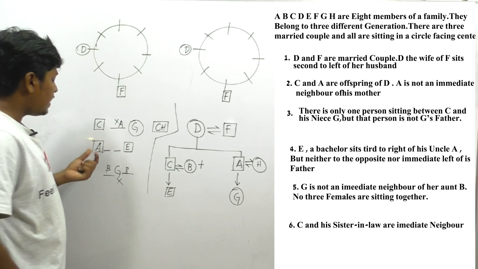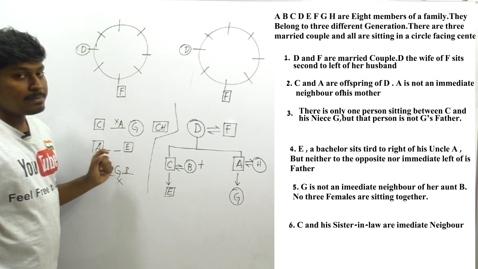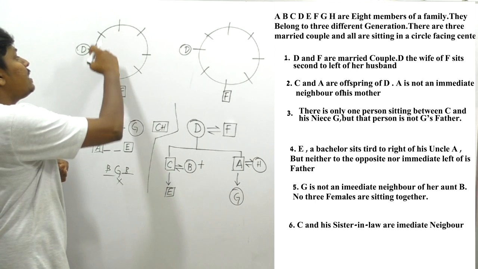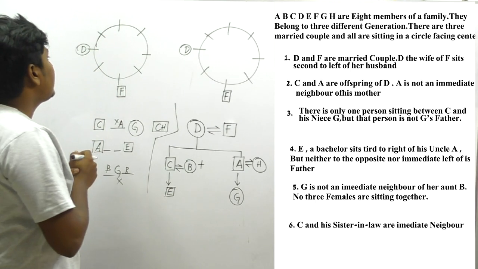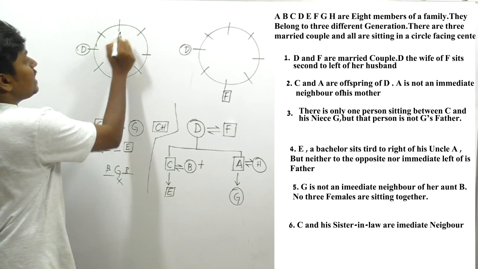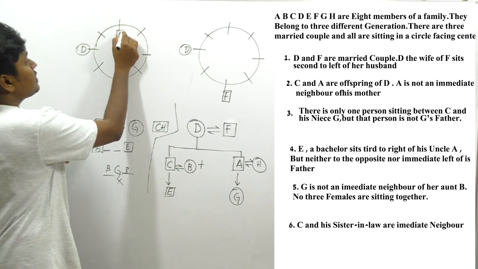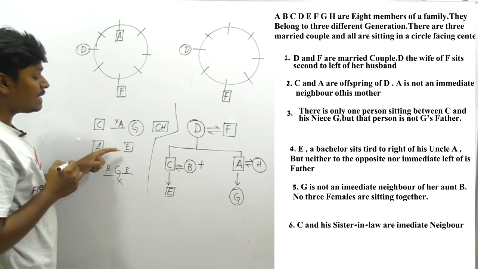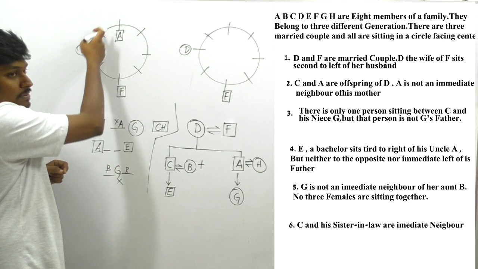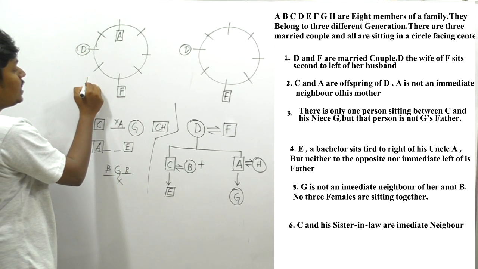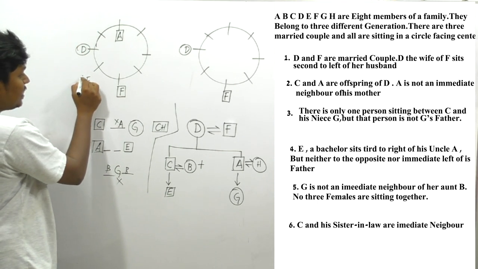And we know that at A's right hand side, at the third place, E should come, and A should not be an immediate neighbor of D. So friends, let me assume here, let me fix A here. Listen carefully, I am just fixing A here. We know that the person A is a male person. A's right hand side, at the third place, E. Counting A's right hand side, 1, 2, 3, so E should come here, right? This is the first condition.